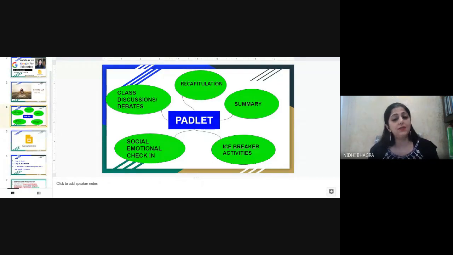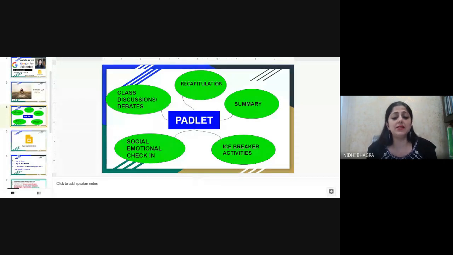I did a few activities with my students. How are you feeling today? Which is your favorite book? And they all posted their selfie with their favorite book. Students love these collaborative activities. You can hold class discussions. You can brainstorm on a particular topic or discuss a project on this Padlet wall. You can hold a debate in the class.